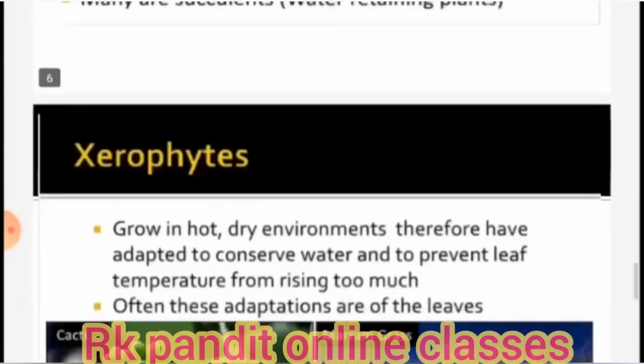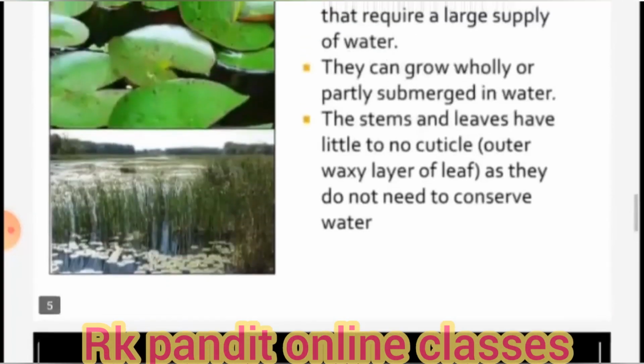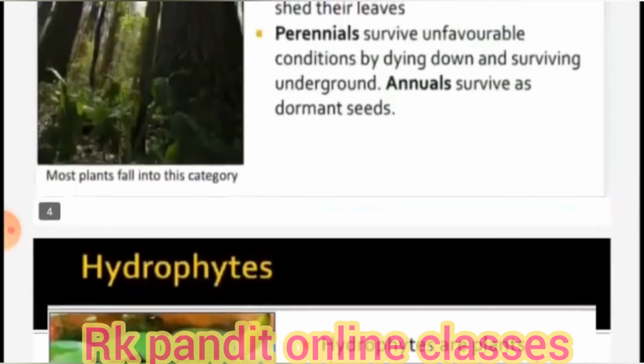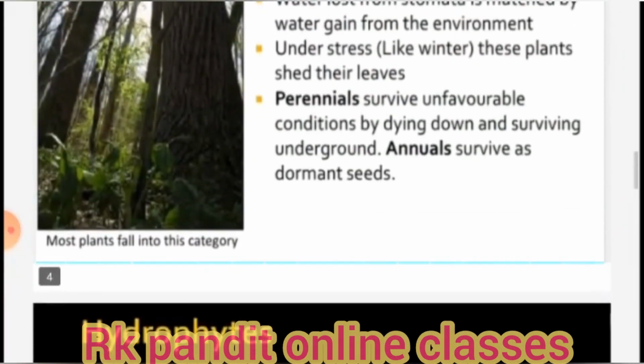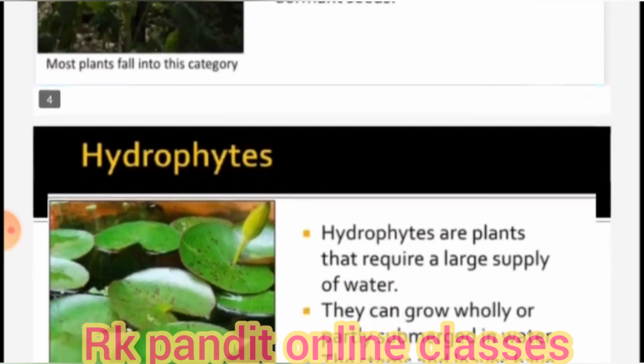Once again, let us recall what is mesophyte. The mesophytes are plants which need a moderate amount of water and they have medium sized roots and normal green leaves.